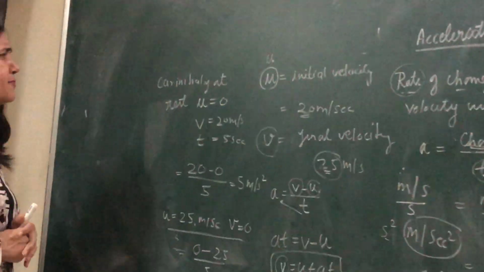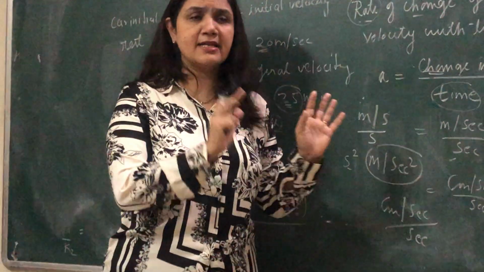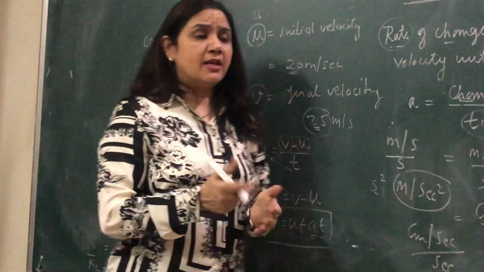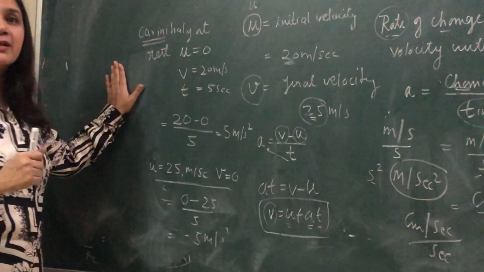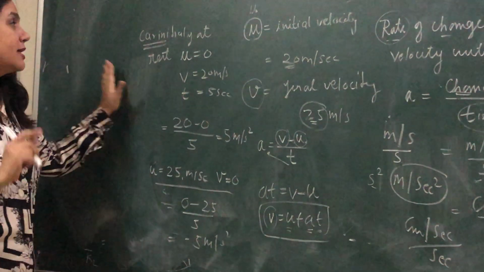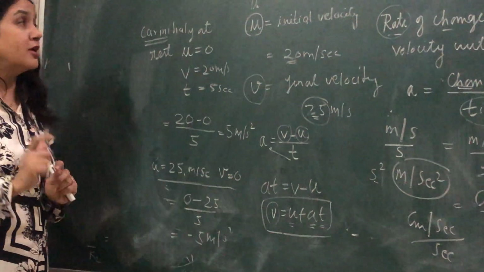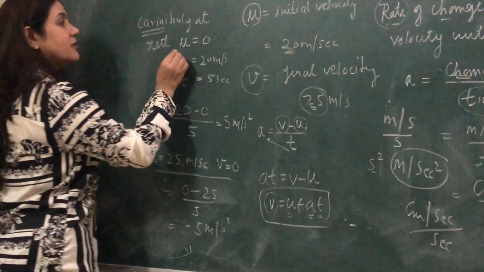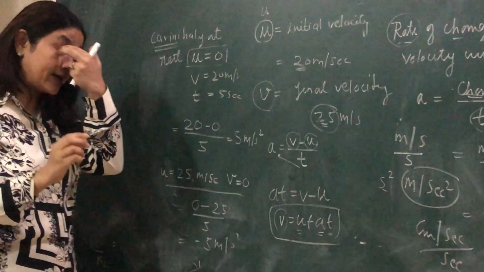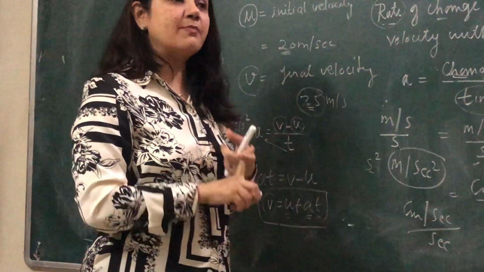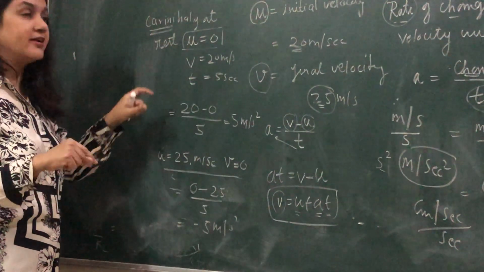Now, simply suppose a car is in your garage. You have kept the car in the garage. For the last 20 or 21 months, our car has been in the garage only. So the car is in the garage, that means initially it is in the resting position. So what is the initial velocity? u is equal to 0. When the car is at rest, it is not moving, so the initial velocity will remain 0.